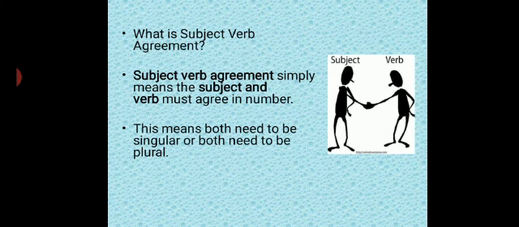What does that mean in a simpler way? It means both need to be singular or both need to be plural. Both means the subject and the verb. Either they both should be singular or they both should be plural. Only then we say that the subject and verb agree with each other.